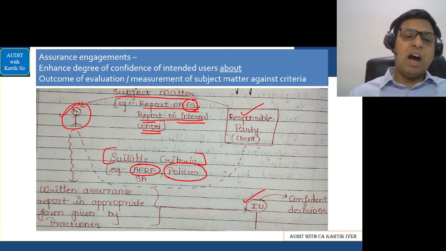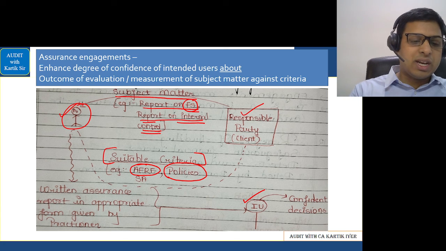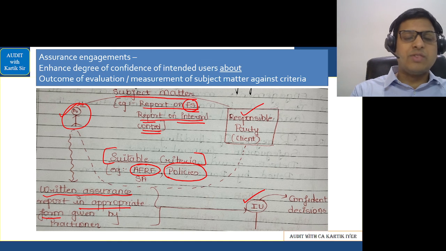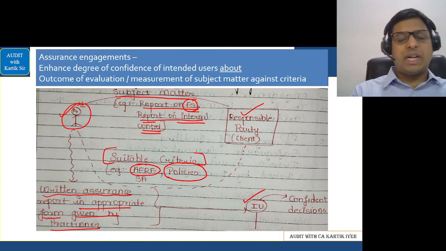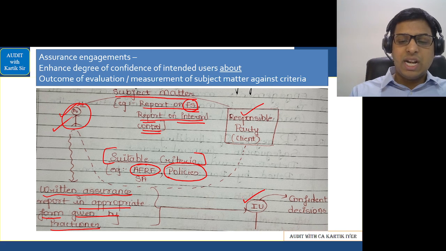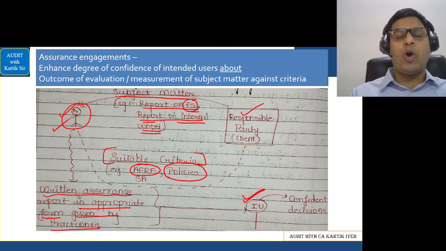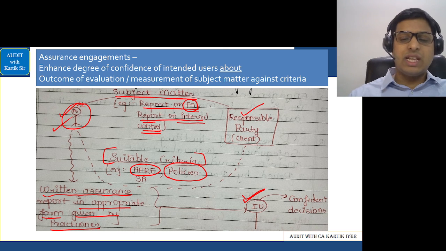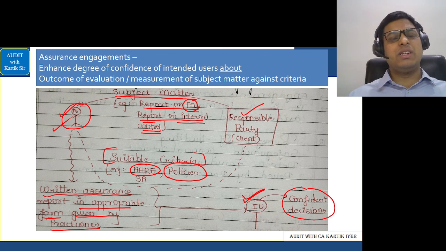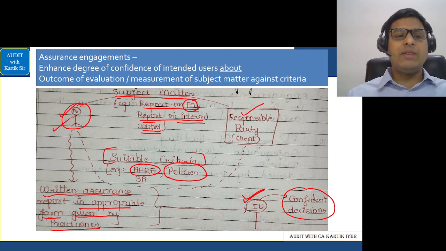Okay. After this is done, I'll prepare a written assurance report in appropriate form, that is format, which is given by the practitioner, and he will give it to the intended users, the people who are going to use this report. Example, our audit report, I'll give it to the shareholders, and the shareholders can then take confident decisions. Confident decisions basically means their buying of the shares decision, selling of the shares decision, or holding on to some shares decision that they can take. Simple. That is basically this assurance engagement.